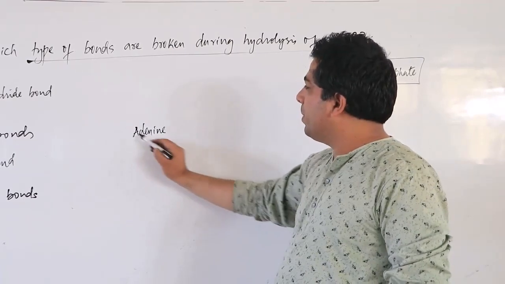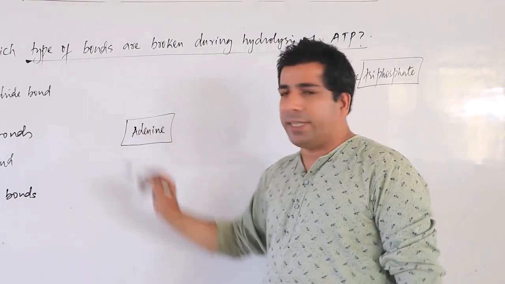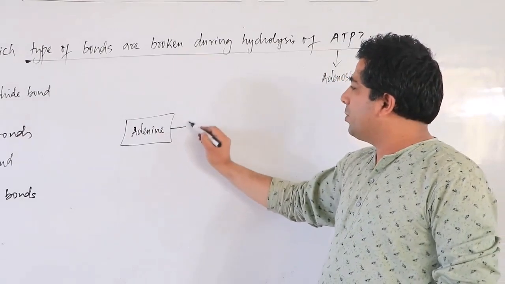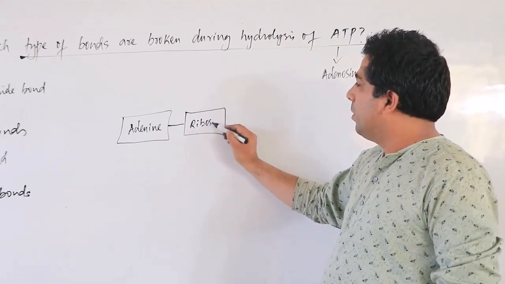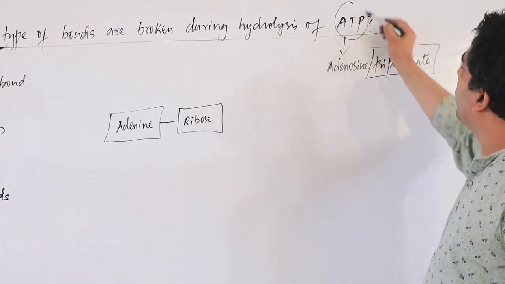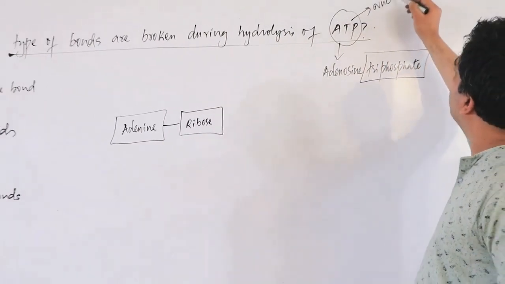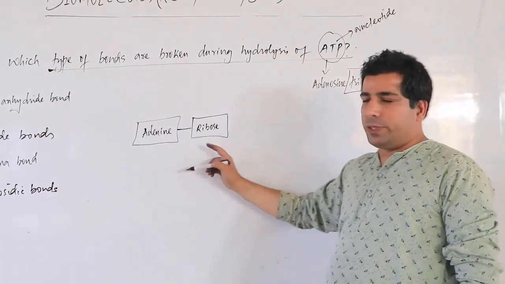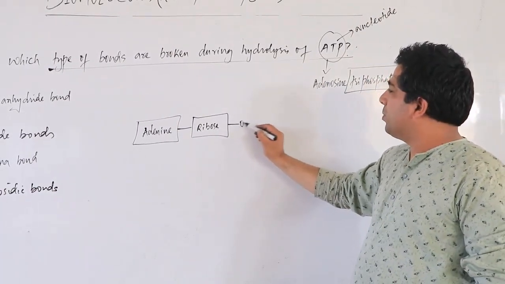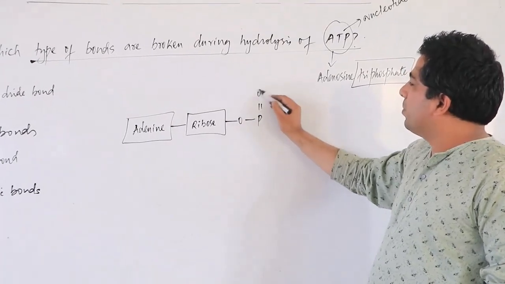Let's take one nitrogenous base, adenine. Think this is adenine. It will be attached to a sugar called ribose, because we know that this ATP molecule is a nucleotide. Understand, this is a nucleotide. It will be attached to ribose, and ribose will be attached to 3 phosphate groups.